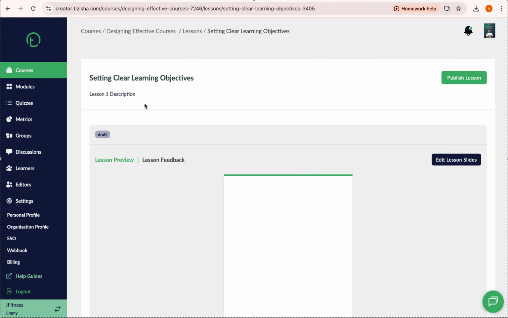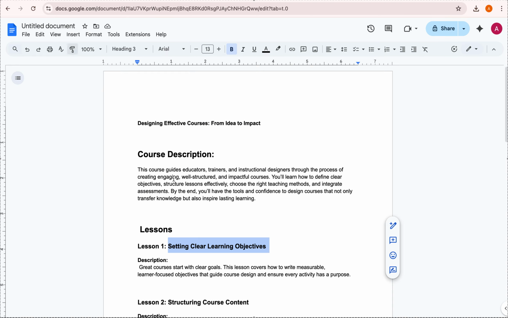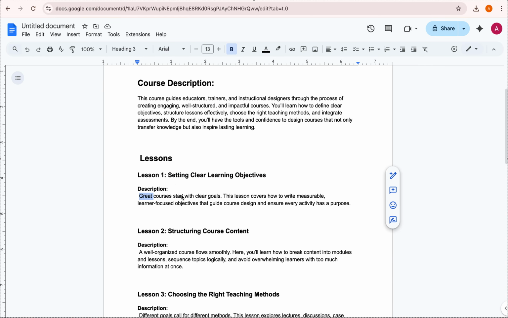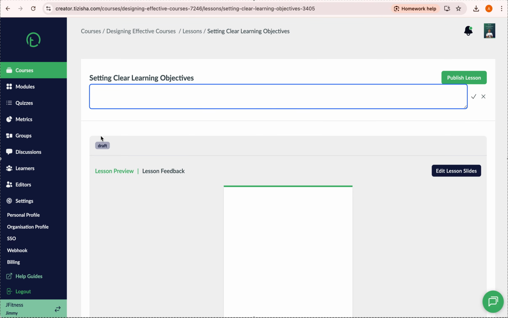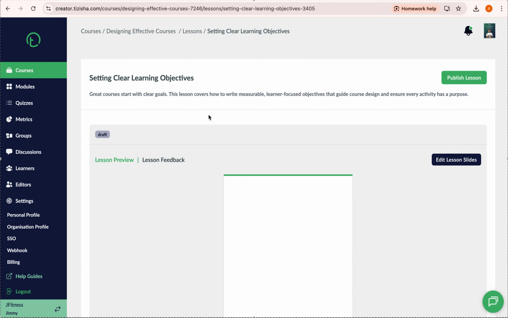Okay, that's saved. Now for the lesson description, we'll click on this again and delete this and have an actual description for our lesson. So I'm just gonna copy this and paste that here. Then you can always expand this and have a clear view if everything doesn't fit. Click on that tick and everything is set now. So now we have an actual course and an actual lesson name.